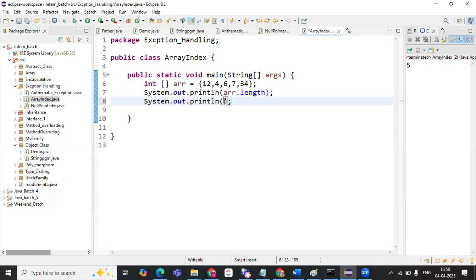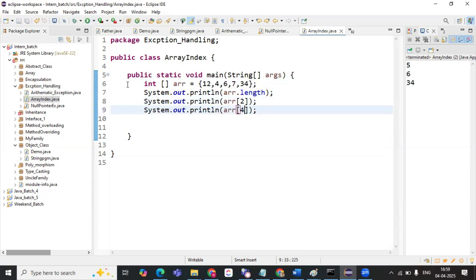Now I'll try to print the second index element. The value of it is 6. After that, I'll try to print the fourth index value. What is the fourth index value? 34 is the value.